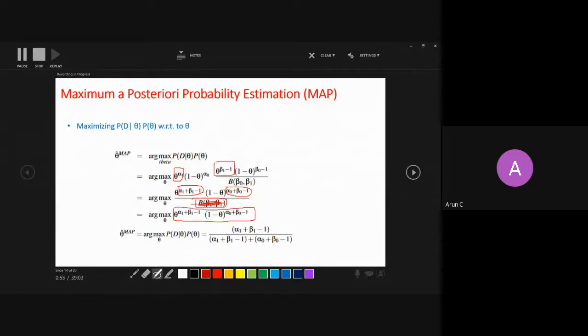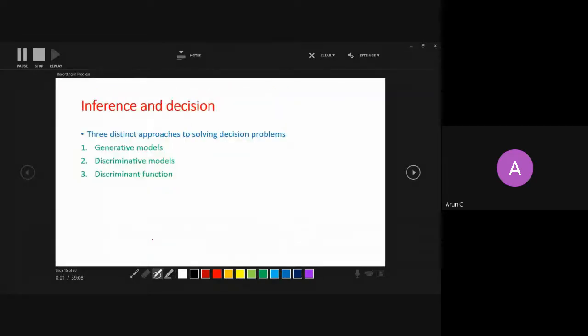And when you maximize this thing, you take the derivative and put it equal to 0. When you put it equal to 0, you will get alpha 1 plus gamma 1 upon gamma. Okay, I'm very, very sorry that I have changed the notation three times here. So gamma 1 is actually beta 1 here. I have just taken, in the last slide, this probability of theta,